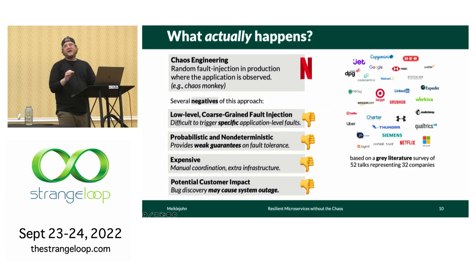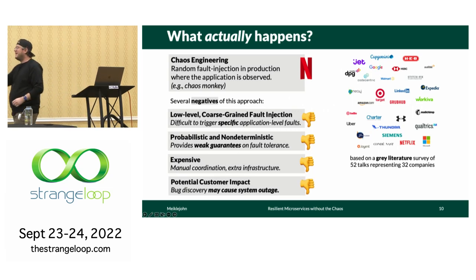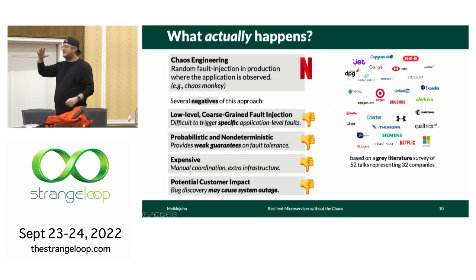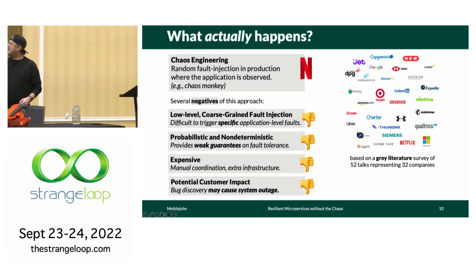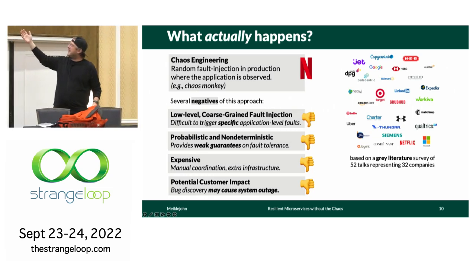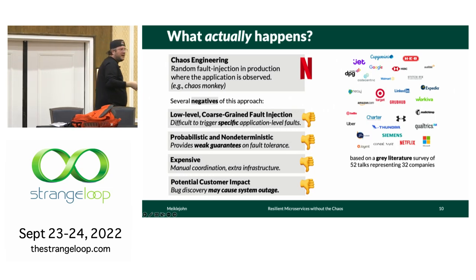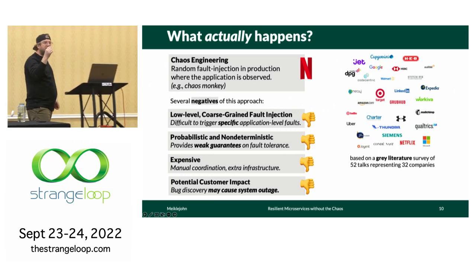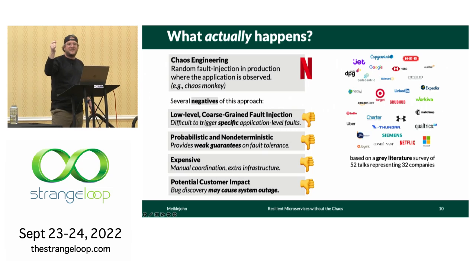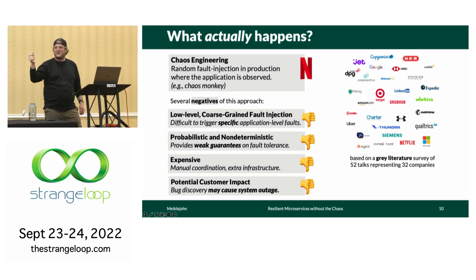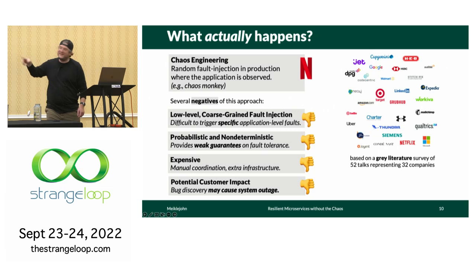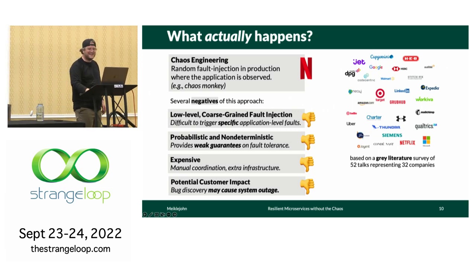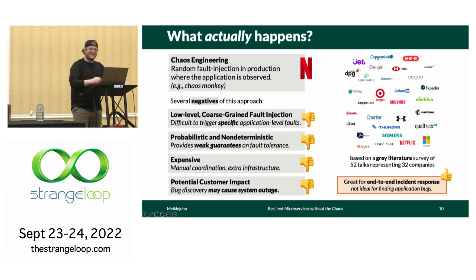And then finally, it has potential customer impact. Netflix might say, well, it doesn't matter if we do this because most of the time the Netflix homepage will be fine, but maybe some things might be slightly different. It becomes a lot more expensive for you if you're a company like Amazon or Target or Grubhub or something like this, where you risk the fact that when you go to inject a bug someday to figure out if your system has resilience issues, you might prevent a user from being able to purchase at that moment. This is despite me showing you on the screen that HSBC uses it, so I don't know what that says, but we'll allow the audience to make their own conclusions.